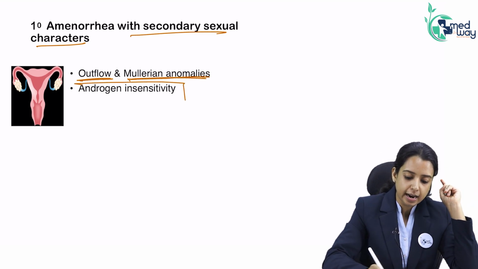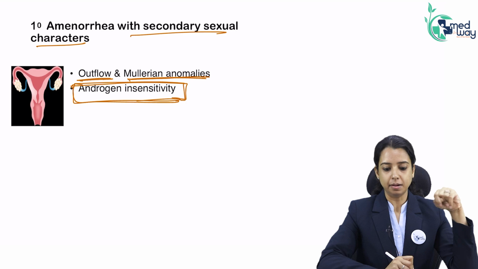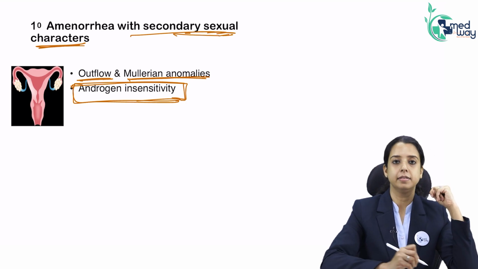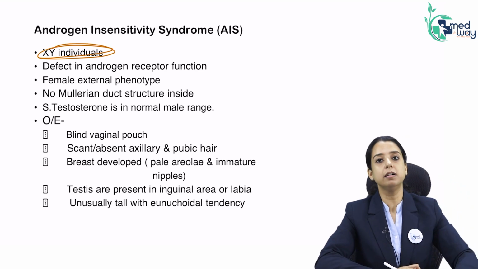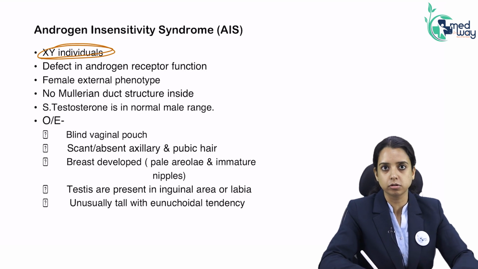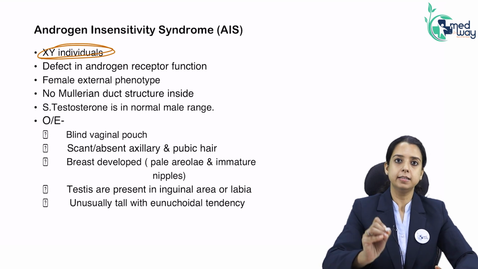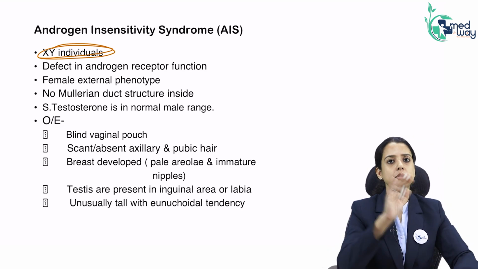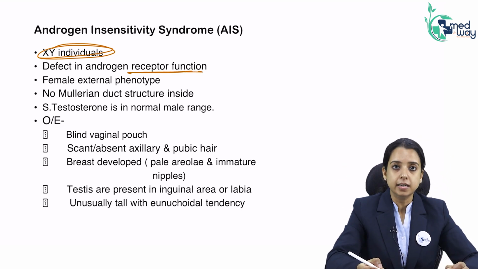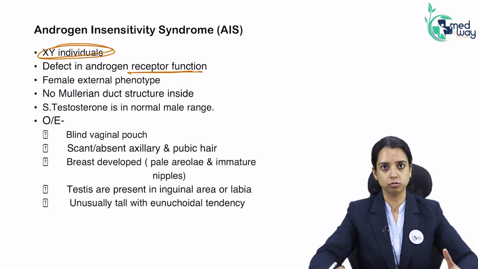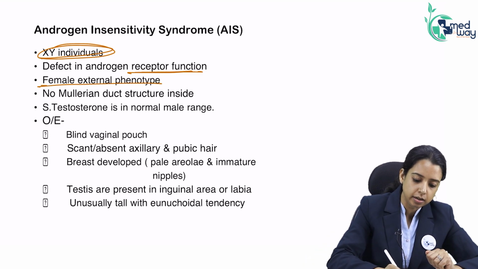We forgot one thing, androgen insensitivity. This is a problem where primary amenorrhea is there but secondary sexual characters are present. Let's see what androgen insensitivity is. These are XY individuals. It's not a girl. Who has androgens? XY boys. The testis is functioning normally, but there is a problem in sensitivity. The androgen receptors are not sensitive to androgens. Male external genitalia need androgen hormones. The hormone is normal, but the receptor is not sensitive. As a result, they look female externally.